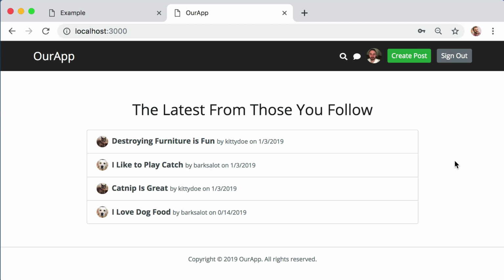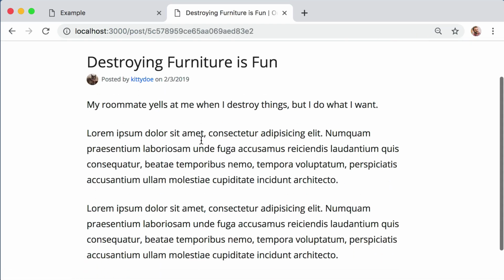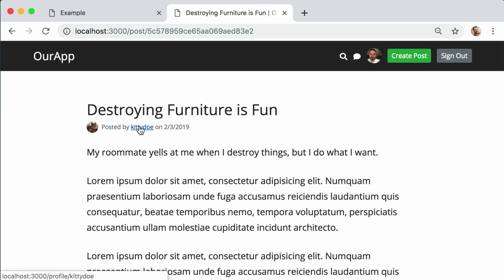This is essentially a very basic social network type of application. These are articles or journal entries written by the people that I follow. So I can see this one's titled Destroying Furniture is Fun, written by Kitty Doe. So if I click on that, here is their article. And I can even click on their name to go to their profile.